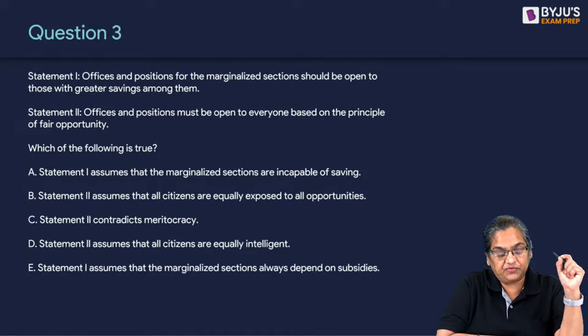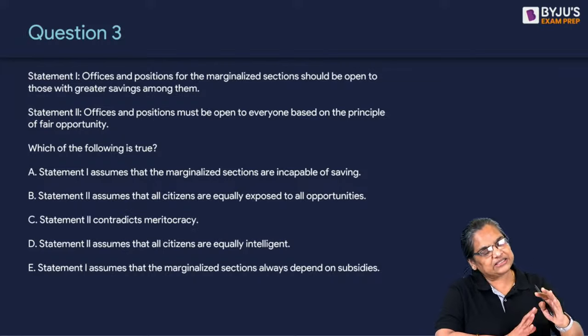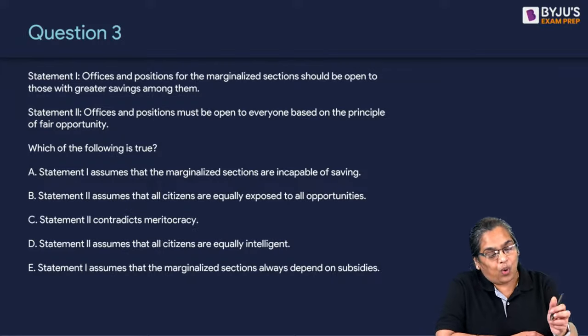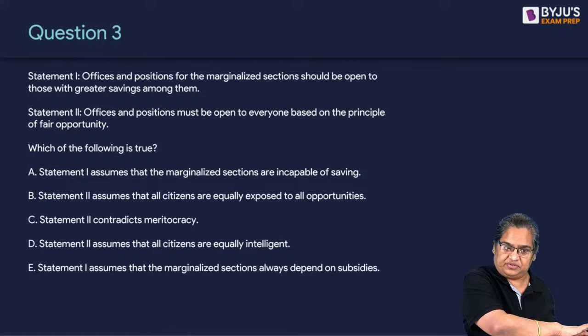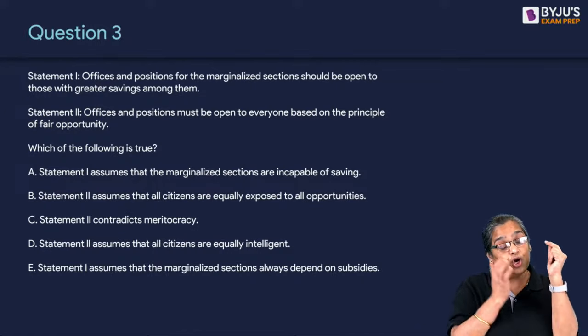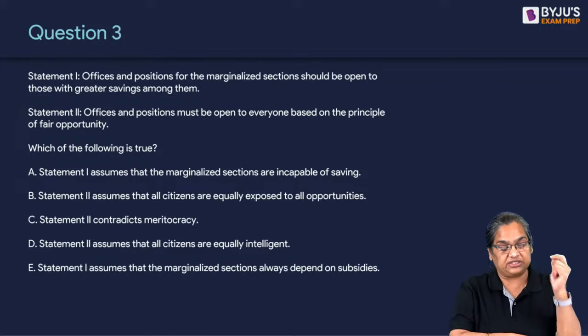Offices and positions for the marginalized sections should be open to those with greater savings among them. All right. Now I'll just tell you what is the assumption here. We're not looking at the options. We're just looking at the question. If we had asked only what has been assumed in statement 1, how do you figure out the assumptions?